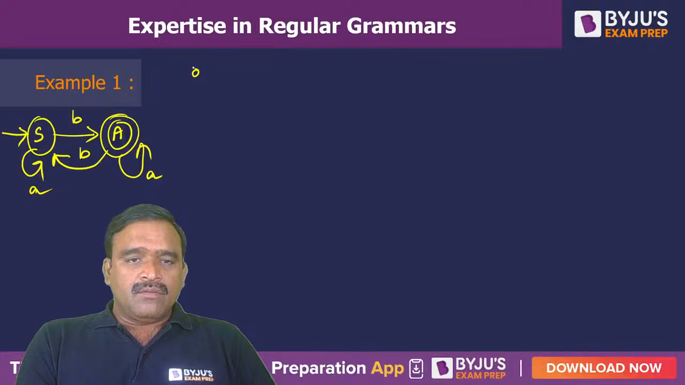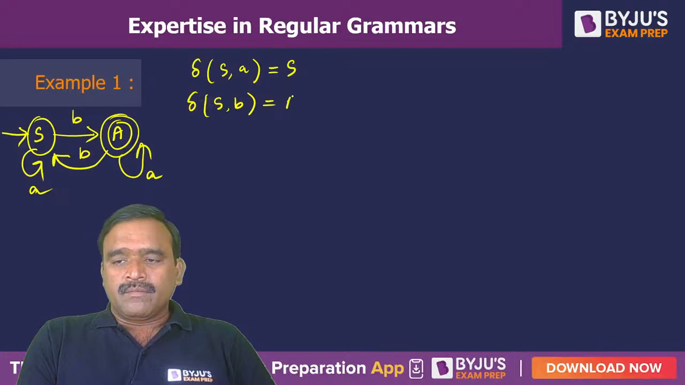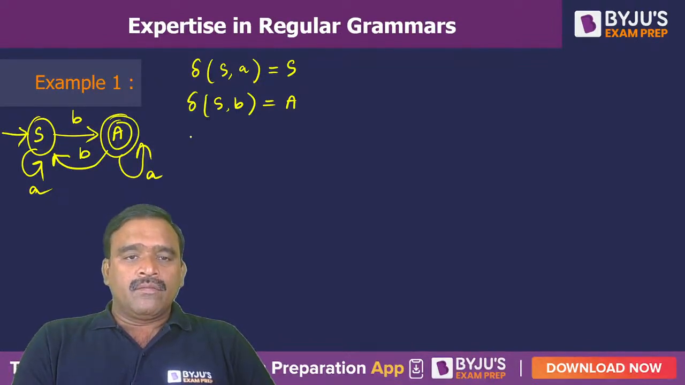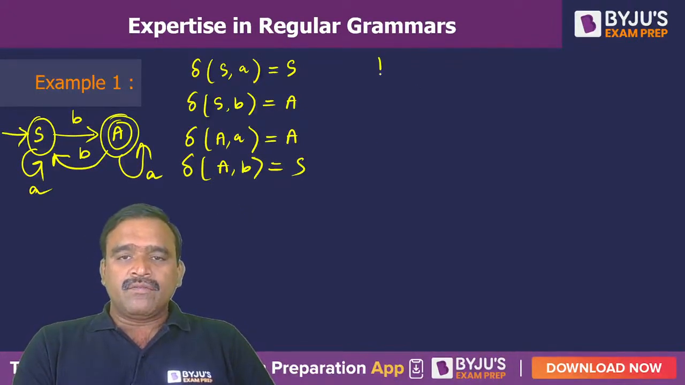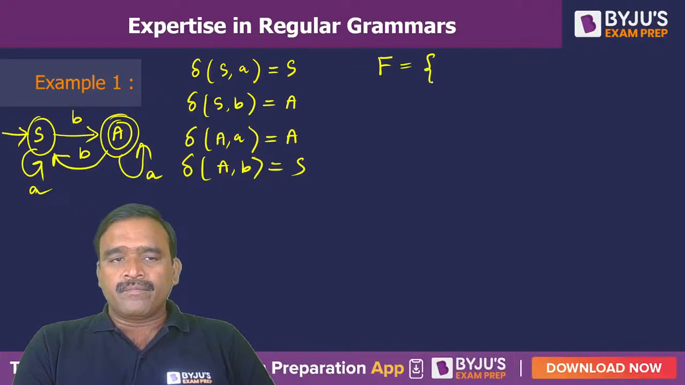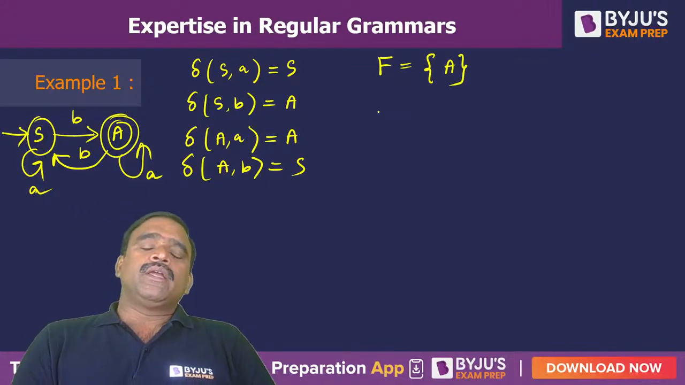So based on the delta, what is the delta of S comma a? It is equal to S only. And the delta of S comma b is equal to A only. Delta of A comma a is equal to A. Delta of A comma b is equal to S. These are the transitions. And what is the final state here? Final state is equal to A.